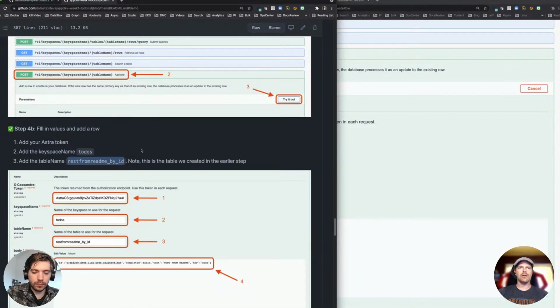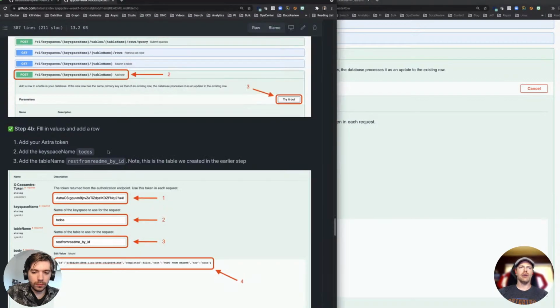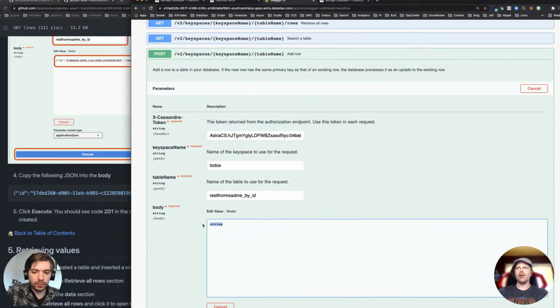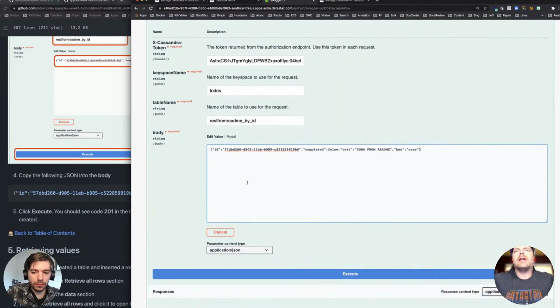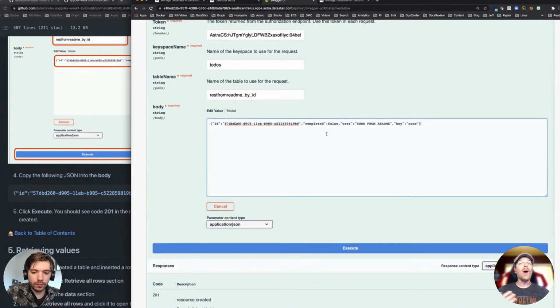Here's the table that we're using. We just created it, REST from README by ID. And now I want to add some row. In this particular case, this is just some JSON that we're going to use to enter data into our table. We didn't really look at the details of the table that we created, but it has an ID field and it's got a completed field. If you think about it, for a to-do item, I need to identify it. I need to know is it completed or not, what's the text, and so on and so forth.